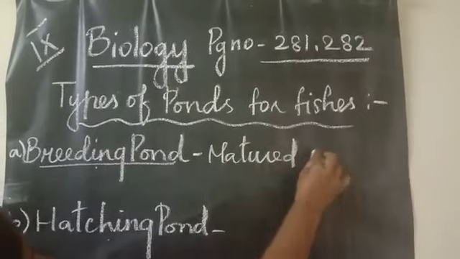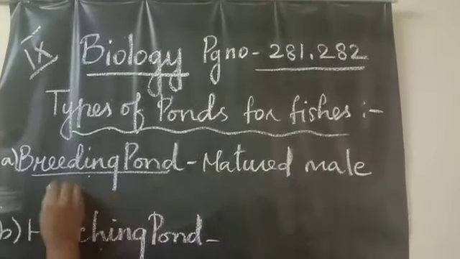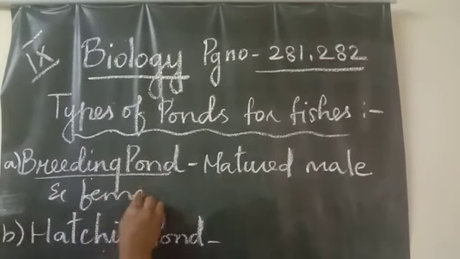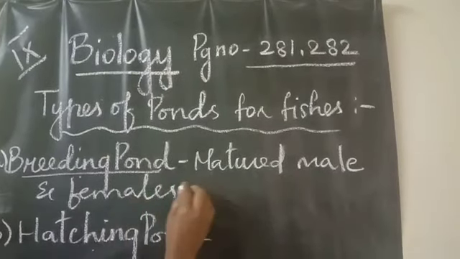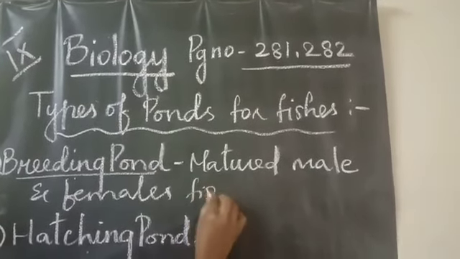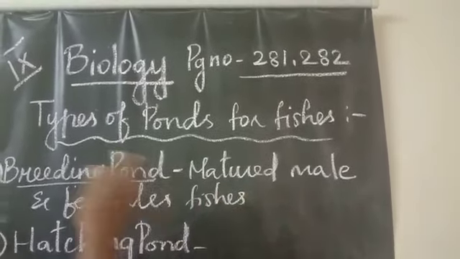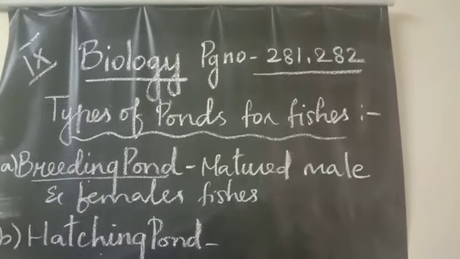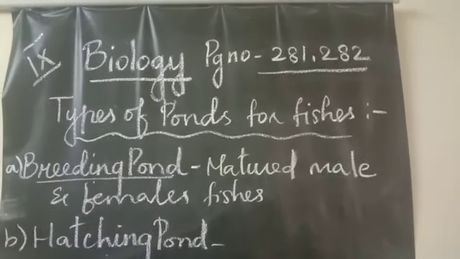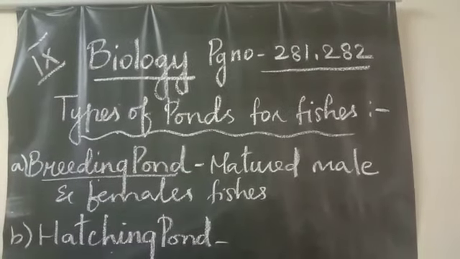The matured male and female fishes are taken to this breeding pond, and there they are allowed to breed. The female gets bred here. Clear?